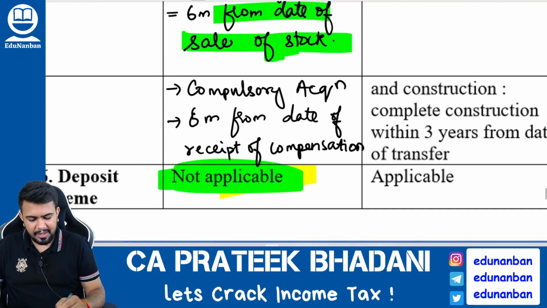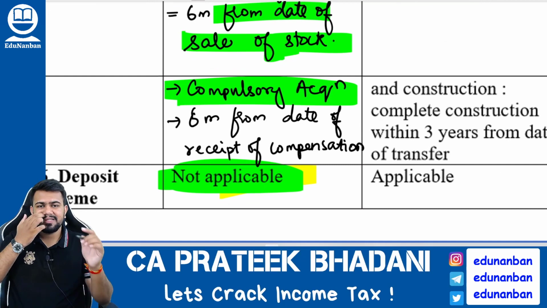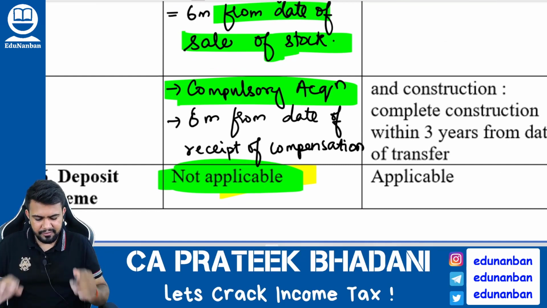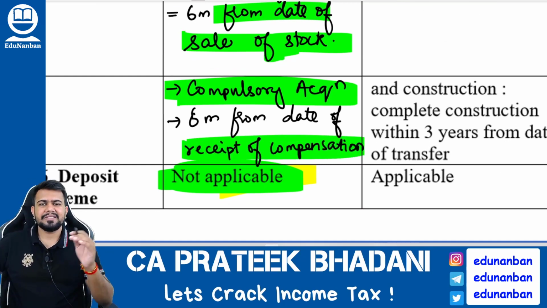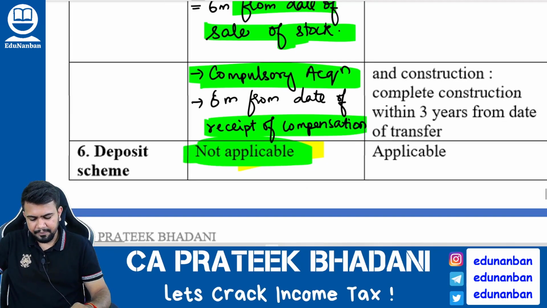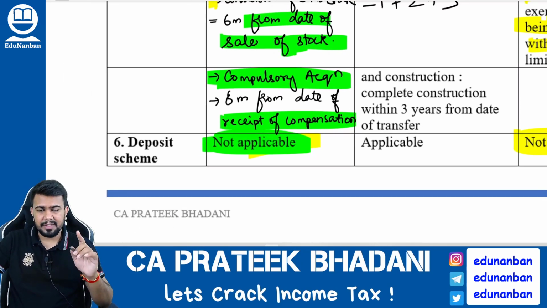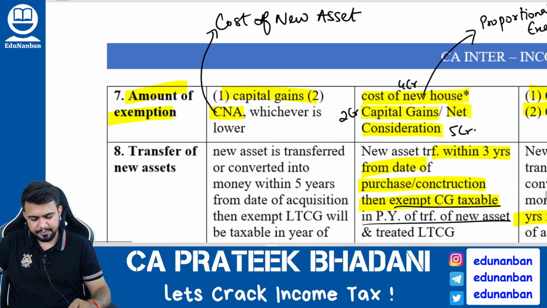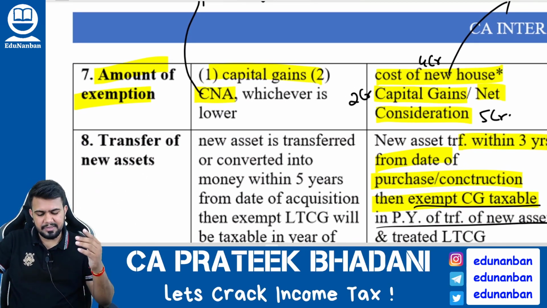And even in case of compulsory acquisition, the 6 months time limit should be taken from the date on which the compensation is received by the government. But in this section, the deposit scheme is not applicable since the time period is just 6 months. Just 6 months. Now, how to calculate the exemption?